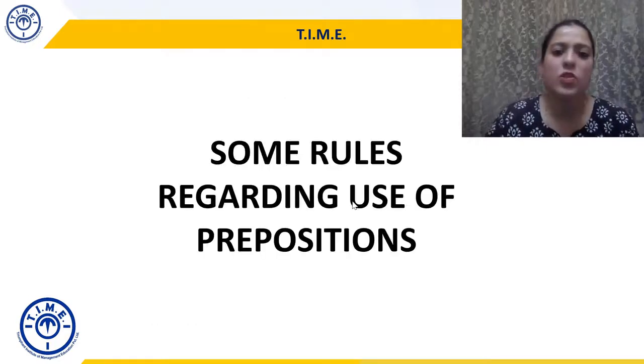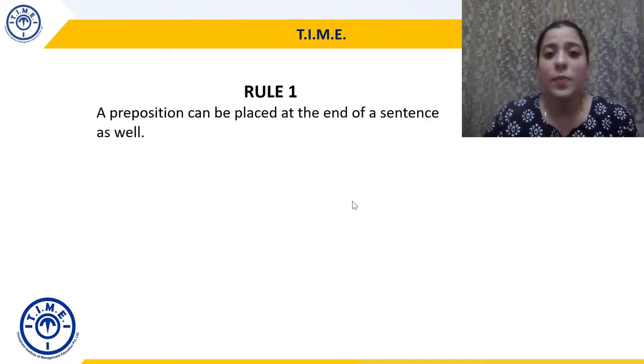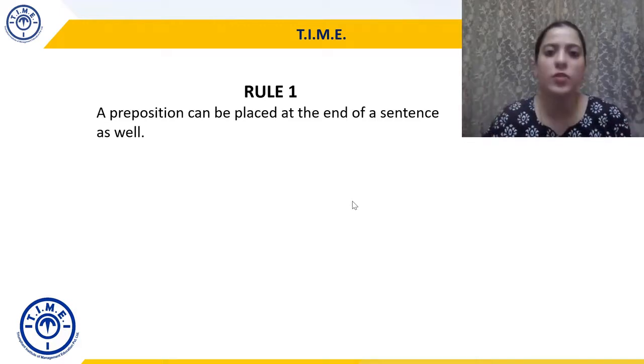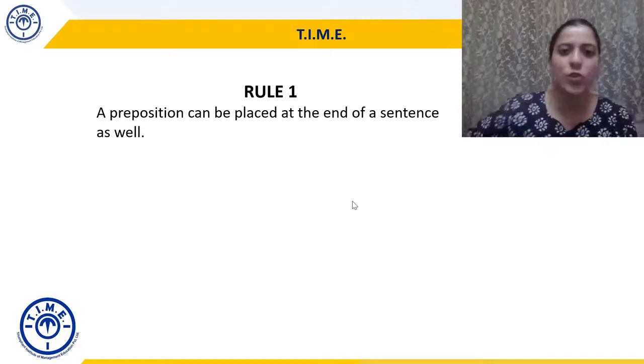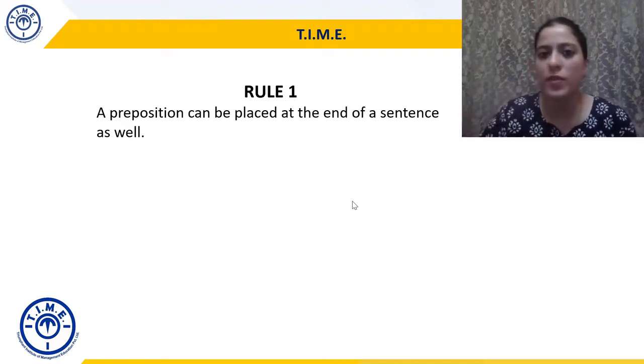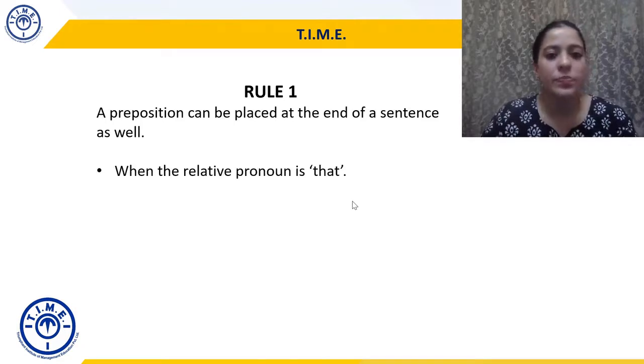All right. So some rules regarding use of prepositions. Rule number one: a preposition can be placed at the end of a sentence as well. Right now we have studied that a preposition is something which joins two things, usually a noun and pronoun in relation to something else. But now we have to see that a preposition can come at the end of a sentence too. It doesn't always have to be in the middle. Let's take a few examples.